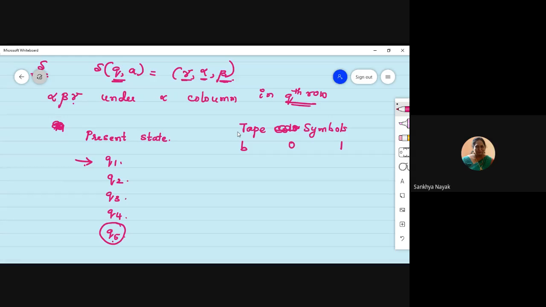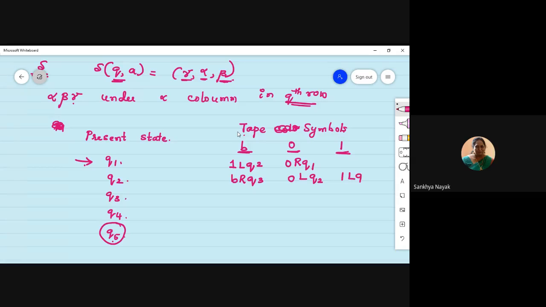So these are the present states. What else will be there in my transition table? I will have tape symbols. The tape symbols are blank, 0 or 1. These are the possibilities. The entries can be something like this: 1LQ2, 0. Again, don't worry about this. You will understand how to design this. Just know that there are some entries over here.